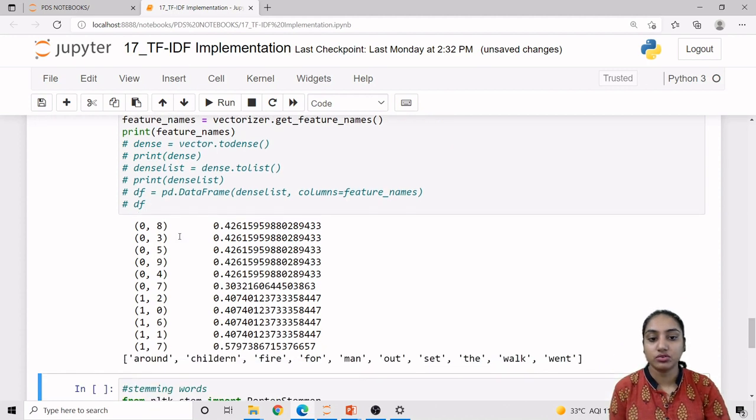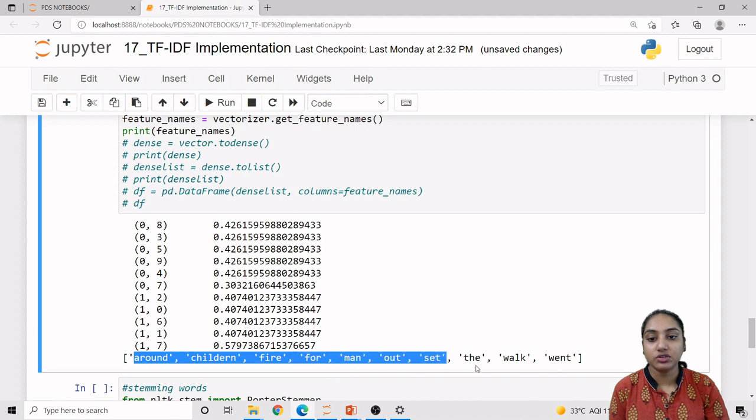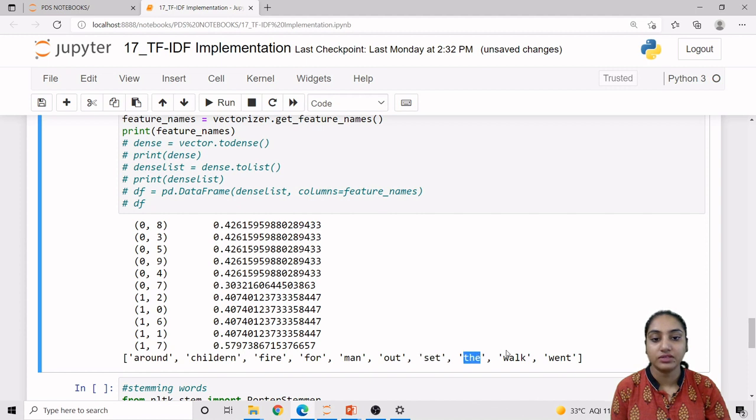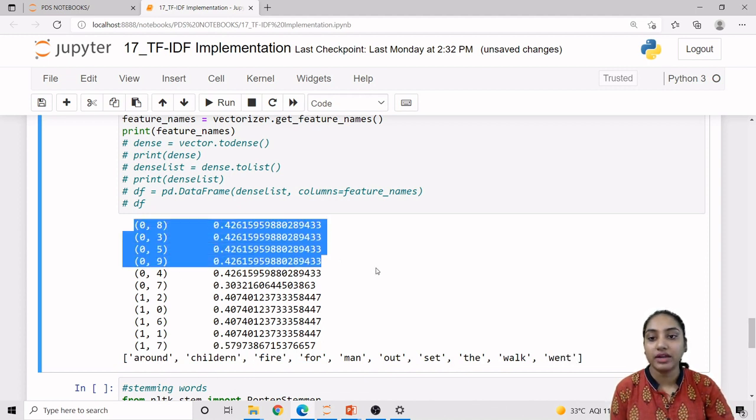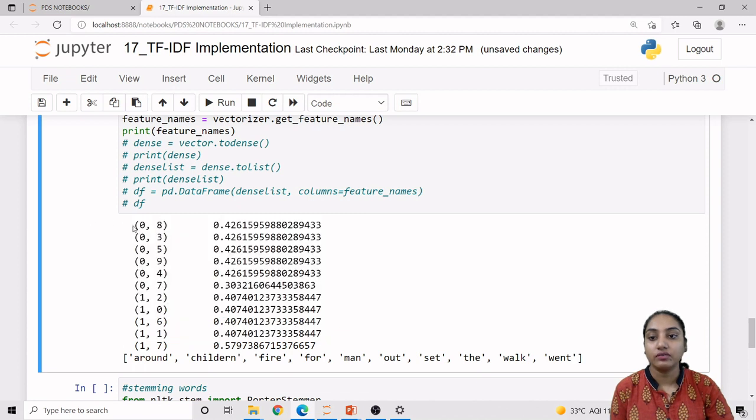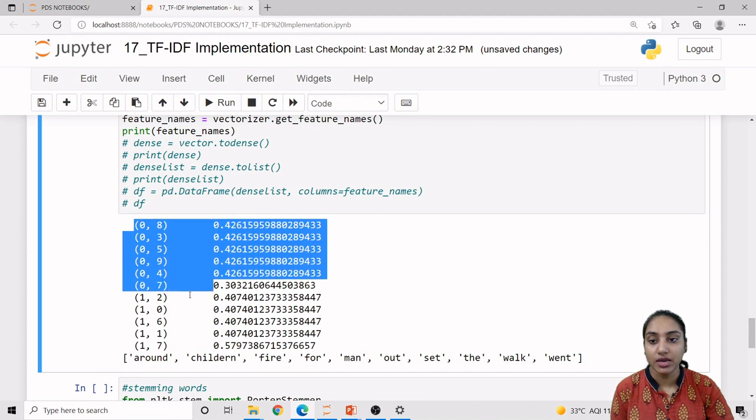So let us just run this code to check. This is our list of unique words. Around is having the index value 0, children is having the index value 1, fire is having the index value 2, for is having the index value 3, then man is having 4, out is having 5, this is having 6, this is having 7, this is having 8, and this is having 9. So according to our index value, the matrix is given and the word is given for document 0, for document A and for document B.